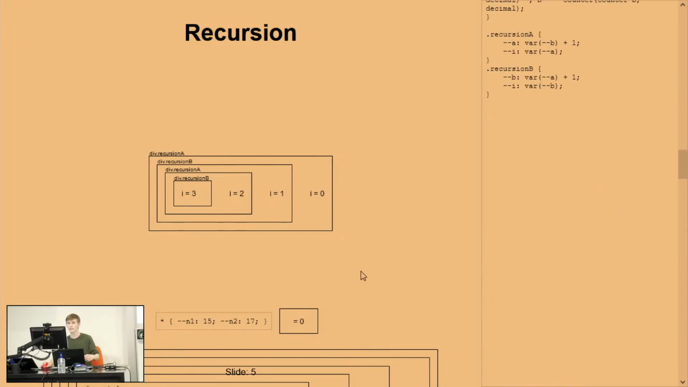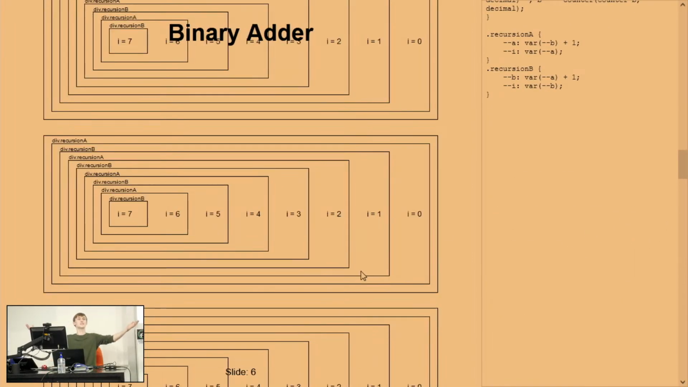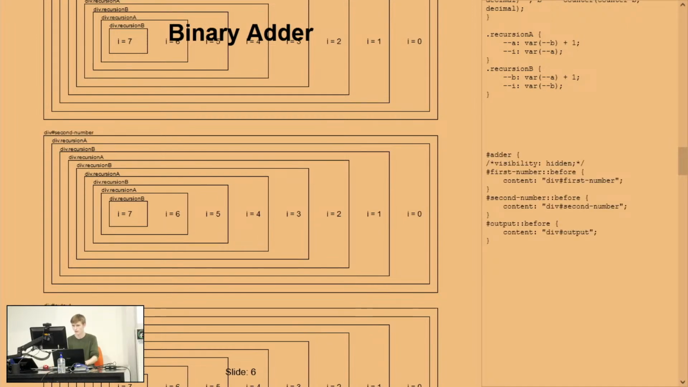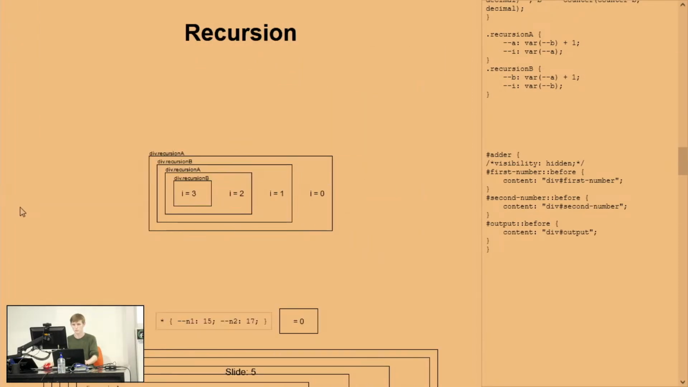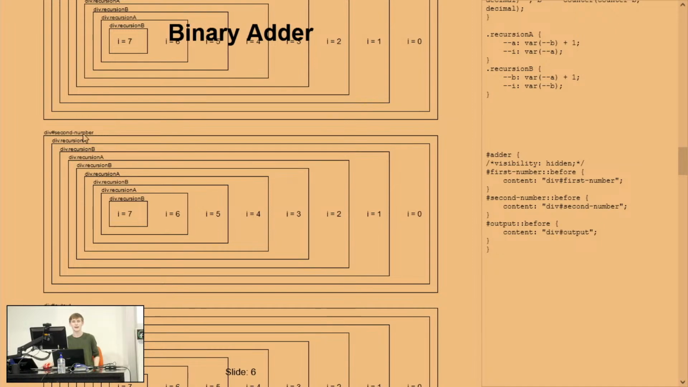Okay, so this is going to be our adder, and this is all the HTML that's there. Let me add some more divs that should be existing in here. You can see that we have our first number that's leaking over the previous slide. We have our second number, and we have our output. Our aim is that we can add 2 numbers together.